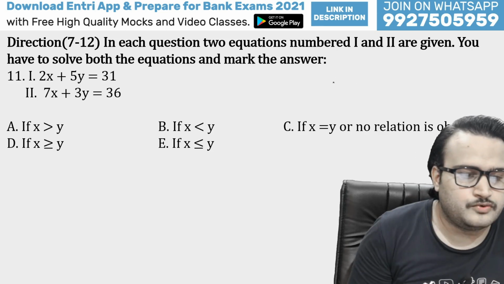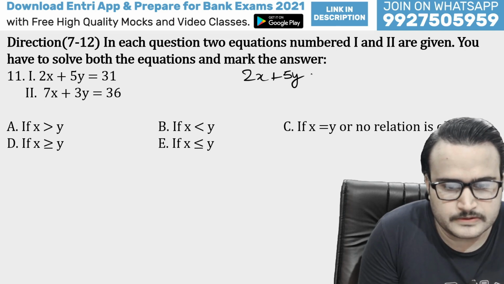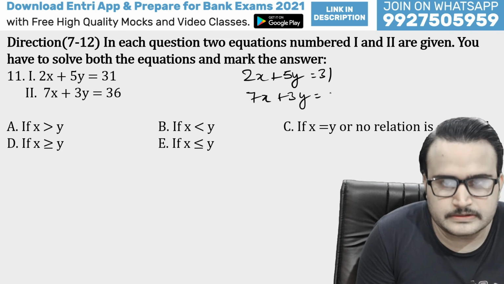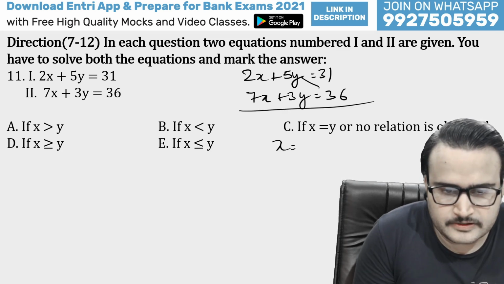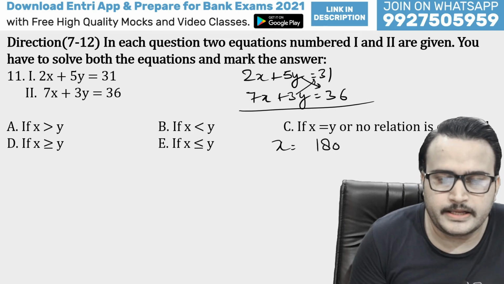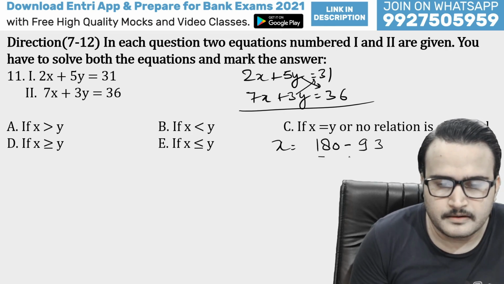The next question you have, guys: 2x plus 5y equals 31, 7x plus 3y equals 36. So guys, how can we solve this? X will be this multiply this minus this multiply this. 36 5s are 180 minus 3 1s are 3 and 3 3s are 9, 93.